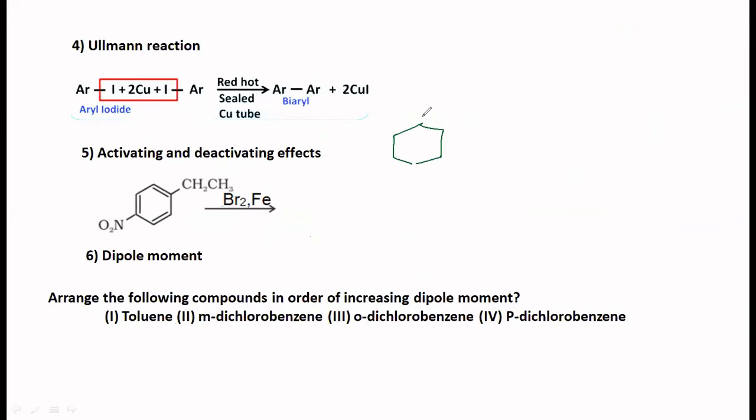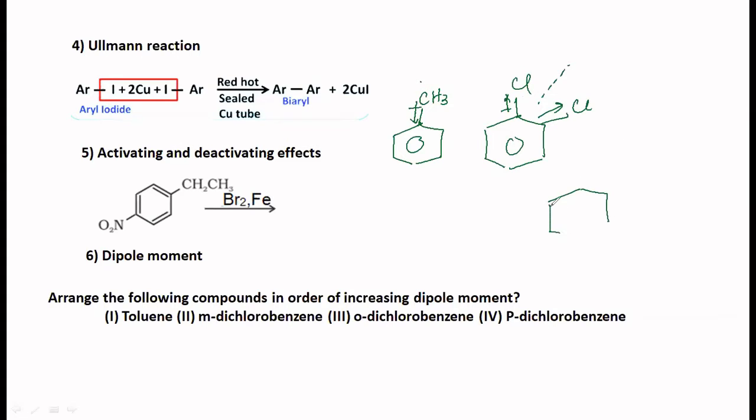You are supposed to consider the direction of the dipoles. If it is CH3, because it is sp3 and the ring carbon is sp2, the ring carbon will be more electronegative. So dipole will be in this direction. Supposing you consider orthodichlorobenzene, chlorine is here, chlorine is here, the dipoles are in this direction and the resultant will be here. You do it in physics, right? Now, in metadichloro, you have Cl here and Cl over there. In ortho the bond angle is 60, here in this case it is 120. Similarly here, the dipoles are in this direction and the resultant will be in this direction.